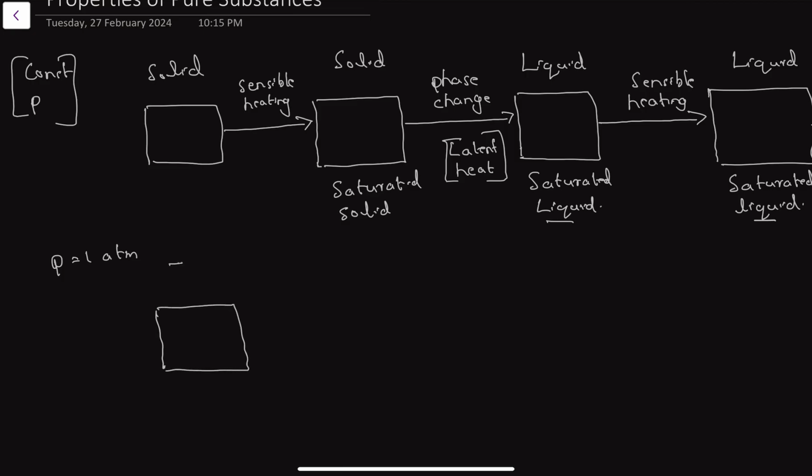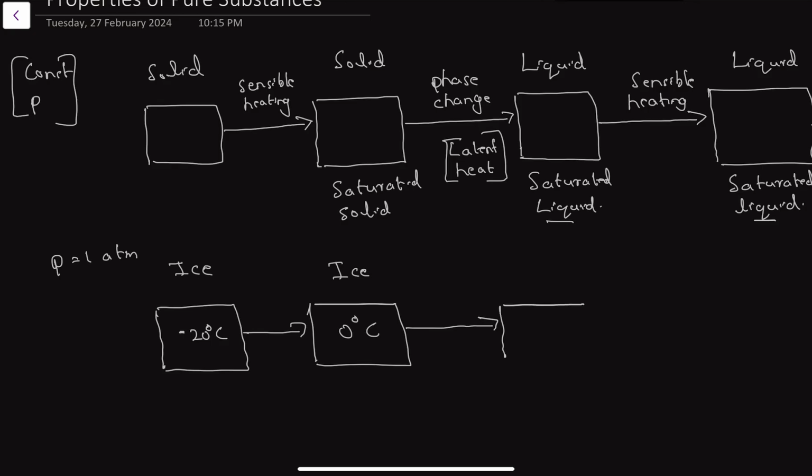This is the solid form, the ice, at minus 20 degrees Celsius. If you heat it, it will reach 0 degrees Celsius ice. It will still be ice, that is a saturated state. If you heat further, it is a phase change process and it will be converted to 0 degrees Celsius water.